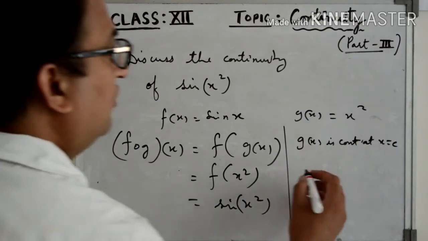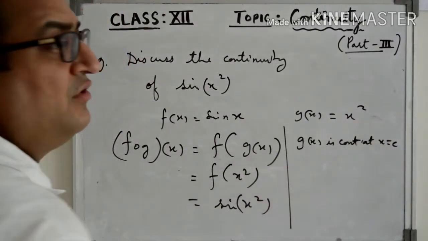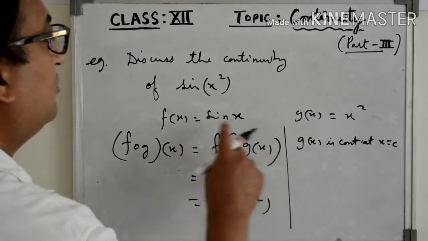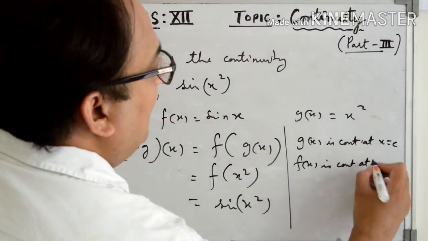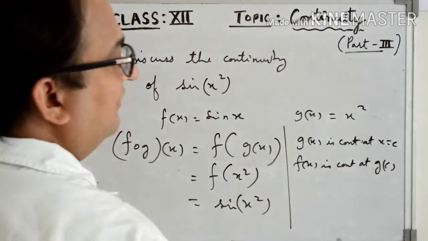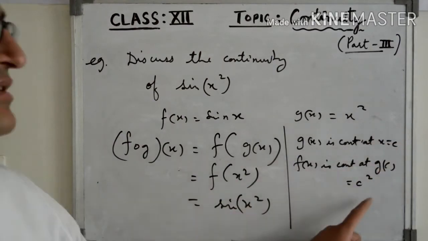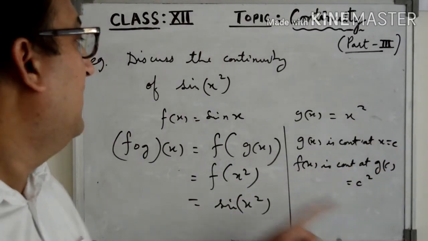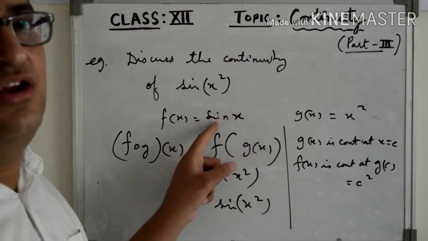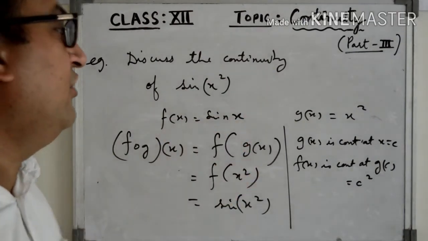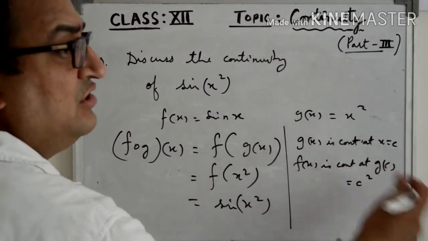And also, what will be g of c? If x is a real number, the square of a real number is again a real number. So we say f(x) is continuous at g of c, that is, f(x) is continuous at c square. If c is a real number, c square will also be a real number. So sine of a real number is also a continuous function. So g(x) is continuous at c, f(x) is continuous at g of c.